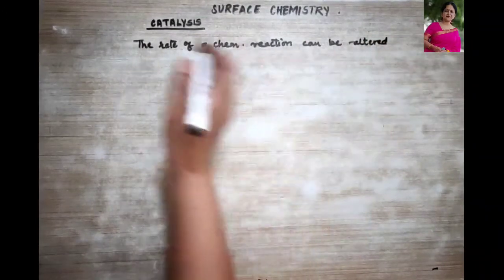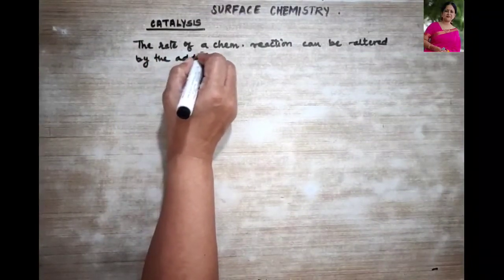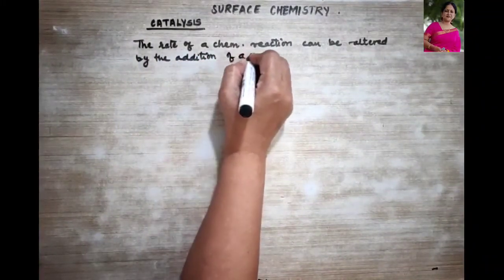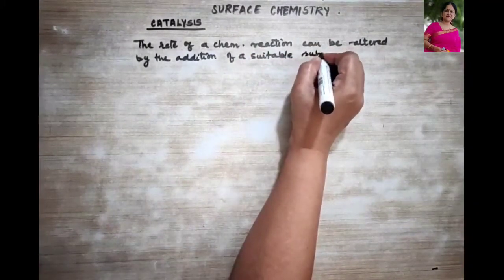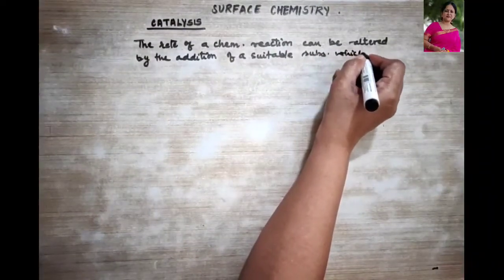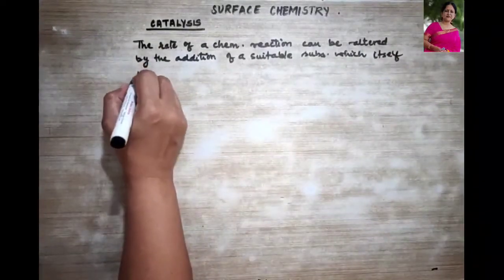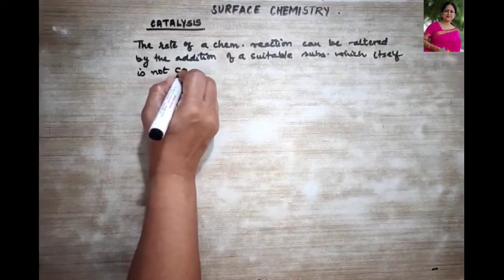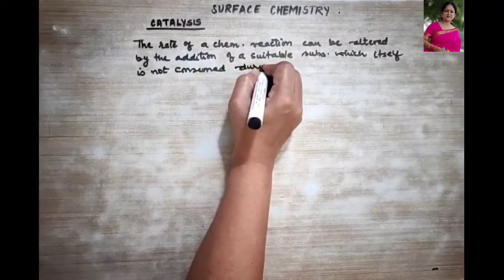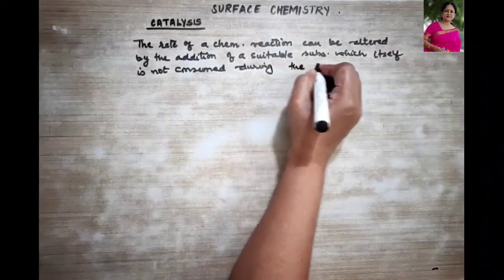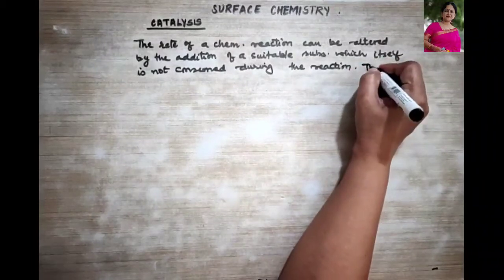Altered means increased or decreased by the addition of a suitable substance which itself is not consumed during the reaction.